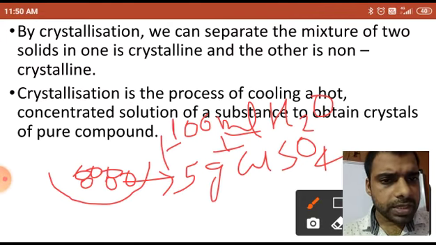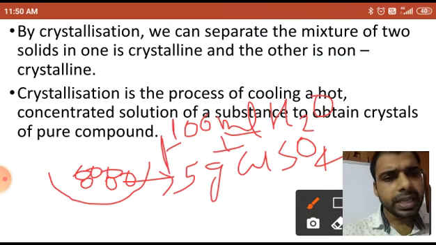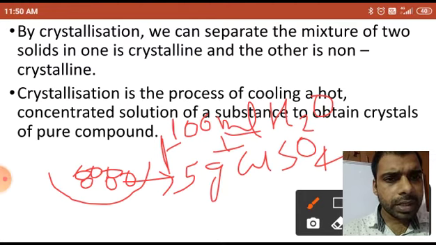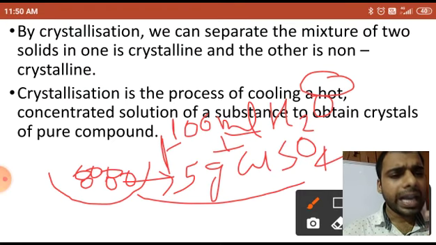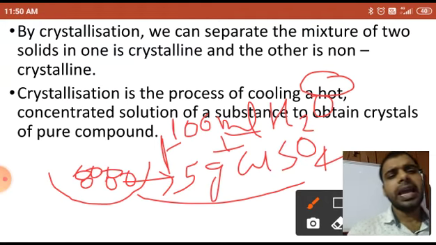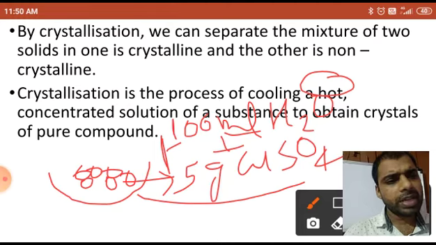Now it will mix completely. You have to mix it completely, and here you can see crystallization is the process of cooling a hot concentration, but right now this is not heated. Right now I have taken 5 grams CuSO4 and dissolved it into 100 ml H2O.